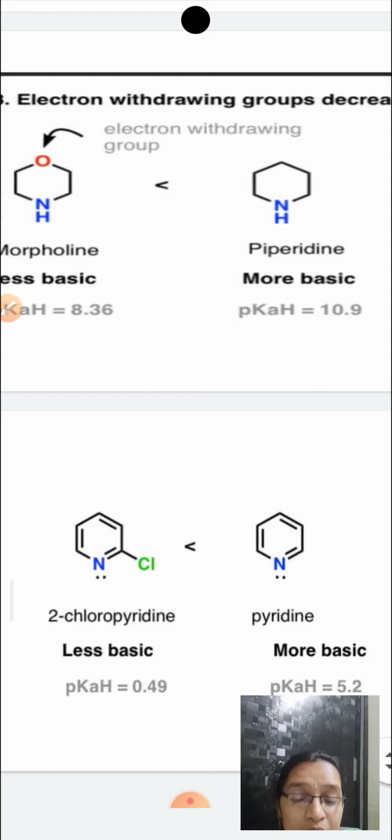Okay, and if you look at pyridine and 2-chloropyridine, always pyridine is more basic than 2-chloropyridine. Why? Because chlorine is a minus I effect group, right? Minus I effect group, chlorine. And it withdraws electrons from the nitrogen, and therefore now nitrogen cannot donate the lone pair of electrons. But in pyridine you don't have any minus I groups, therefore pyridine is more basic than 2-chloropyridine.